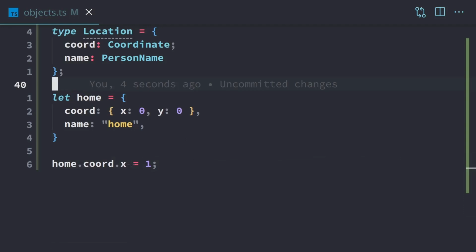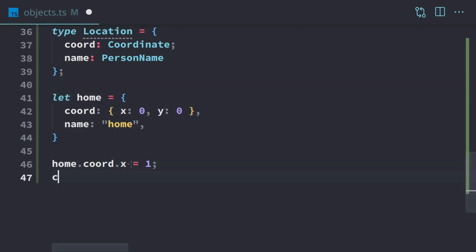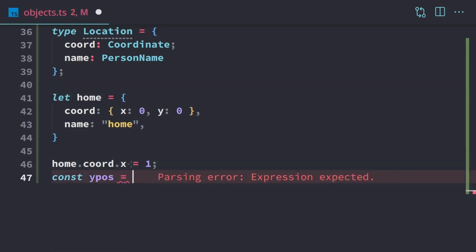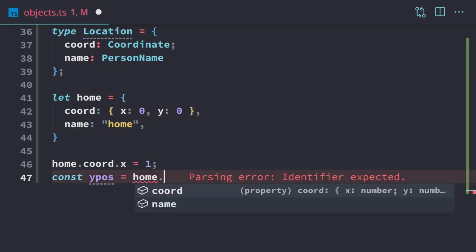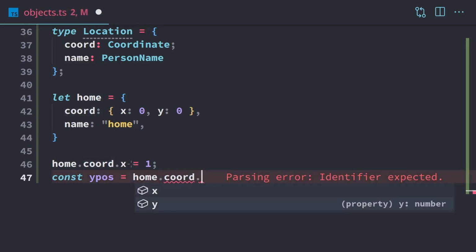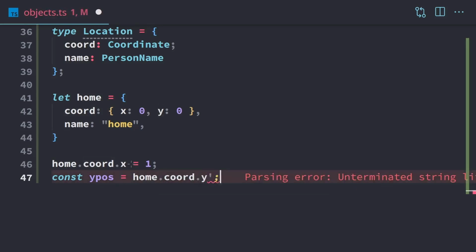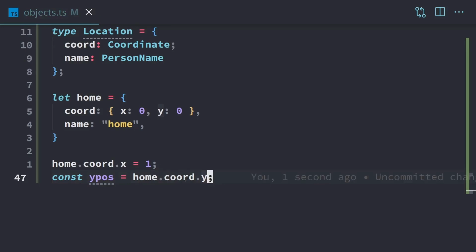We can access it the same way. So if we just switch this around, if we want to get the y position, we can do home.chord.y. And again, TypeScript is checking this. So as soon as we hit dot, we get access to everything that's available within home. We want the coordinate, and then we want the y position. And there we go. So that's how we can access nested objects.